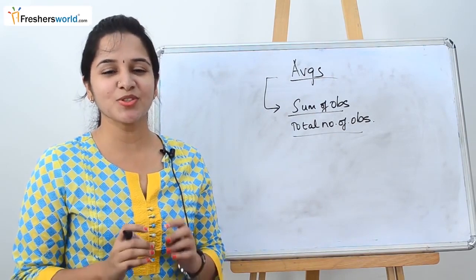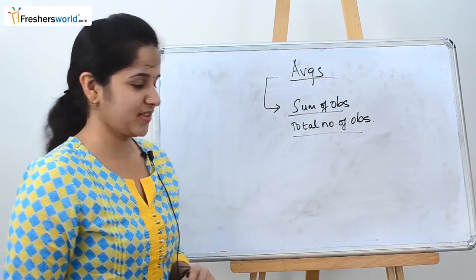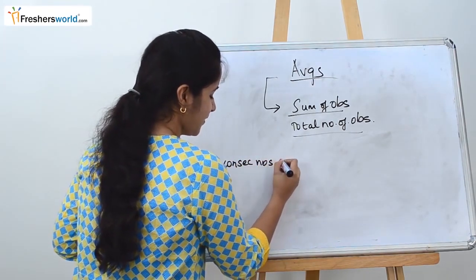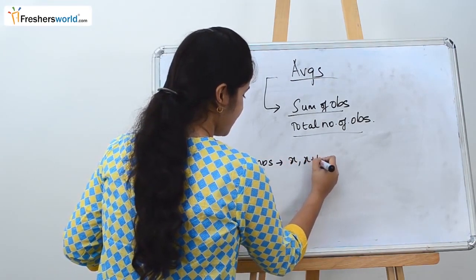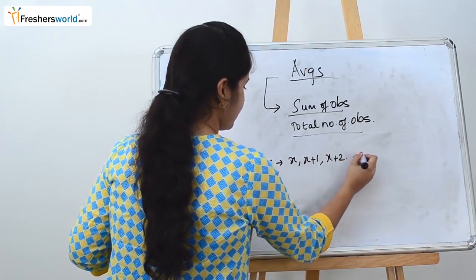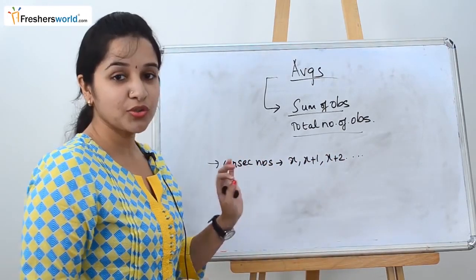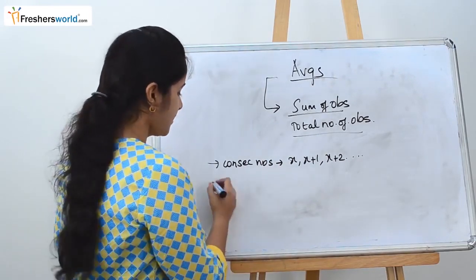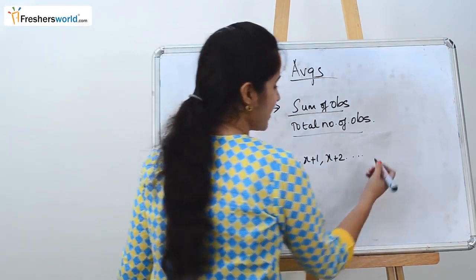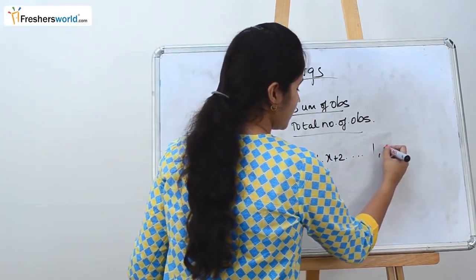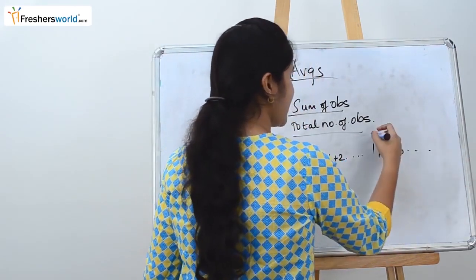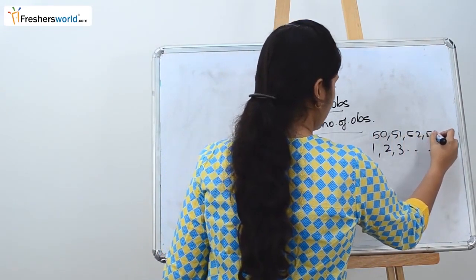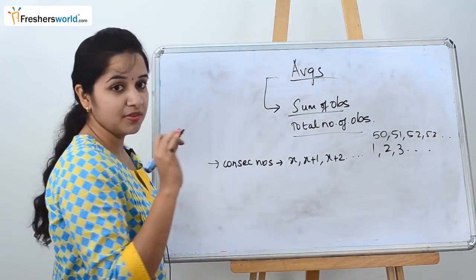There are basic concepts which you should know for solving averages. First is consecutive numbers. What are consecutive numbers? It's nothing but x, x plus 1, x plus 2. I will tell you why we should know these and the type of problems you can easily solve. Let's take x as 1, so x plus 1 is 2, then 3. Similarly, let's take x as 50, then 51, 52, 53, 54 and so on. So these are consecutive numbers.